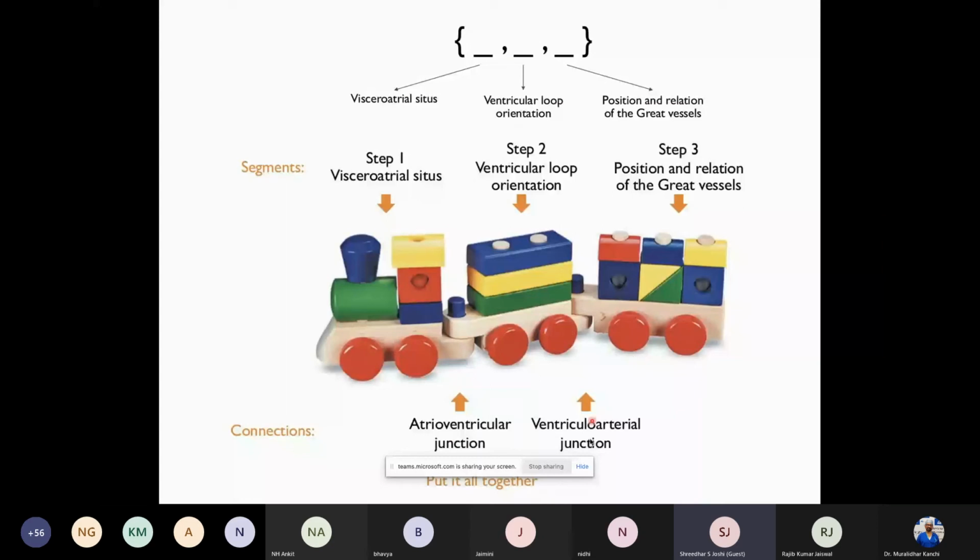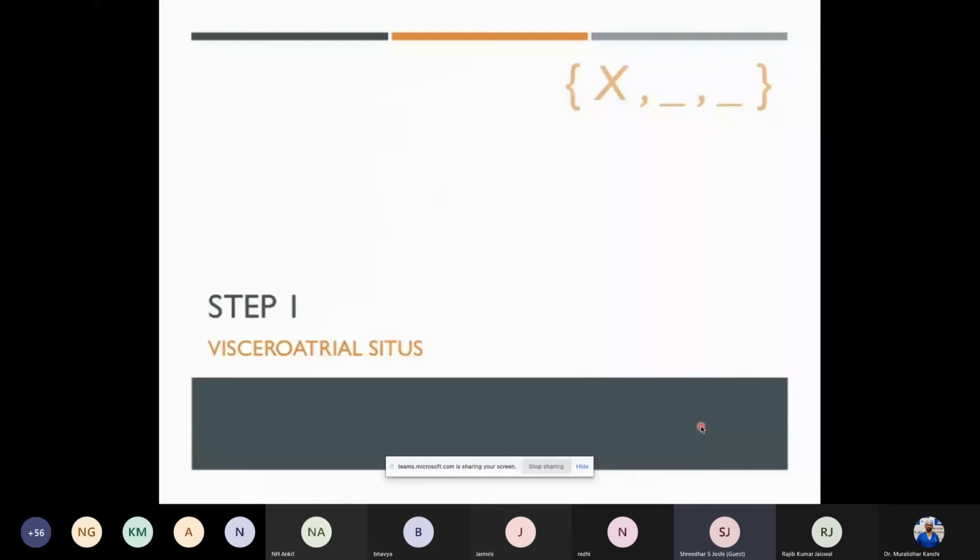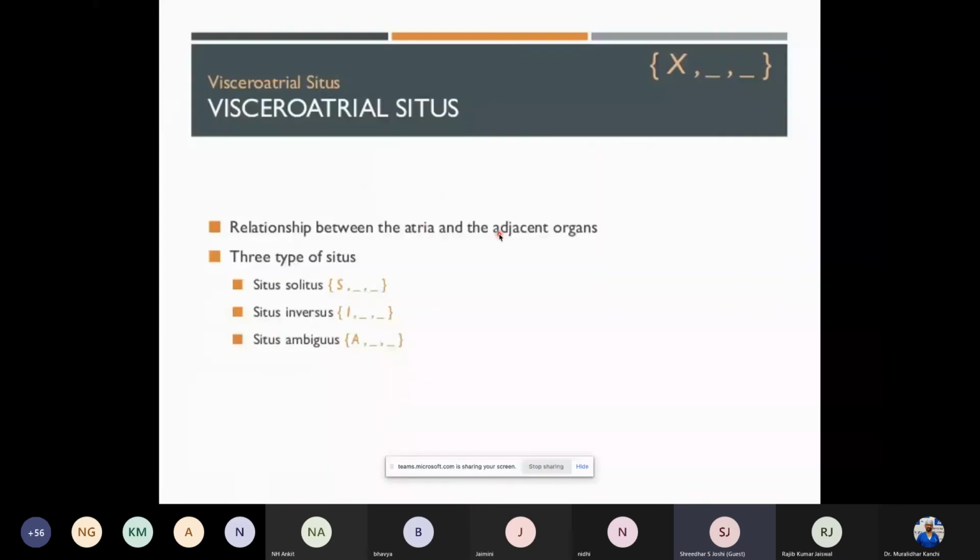Going on to step one, the first part of it is the visceroatrial situs. So what is the visceroatrial situs? It's nothing but the relationship between atria and adjacent organs across the body. So there are three types of situs when it comes to visceroatria. This is called situs solitus, normal, situs inversus, exactly opposite, and when we cannot make out which of these two it is, it becomes situs ambiguous. So one of these goes as S, that is situs solitus, I, inversus, that is completely opposite, or A, ambiguous, when we do not know what it is.